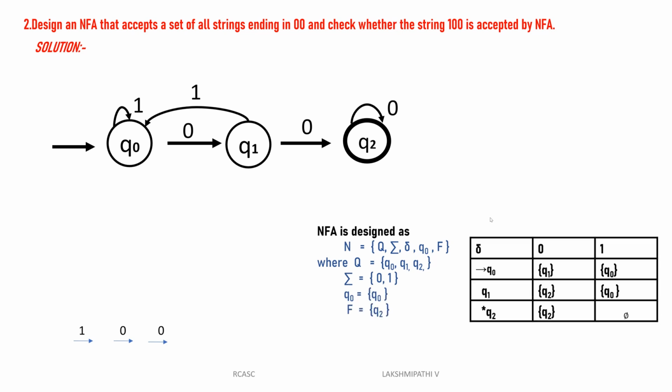Then once again we'll go for the transition function, the transition of the input symbols. Then we can write the states Q0, Q1, Q2. Q0 of 0 is Q1, Q0 of 1 is Q0, Q1 of 0 is Q2, Q1 of 1 is Q0, then Q2 of 0 is Q2, Q2 of 1 is null. One more thing, we'll check that. See here, for the string 100, the moves are as follows. Q0 of 1 is Q0, Q0 of 0 is Q1, Q1 of 0 is Q2, then the machine will be accepted, because Q2 is the final state.